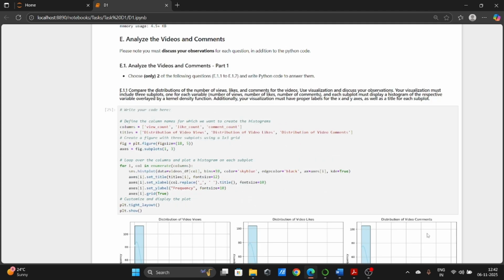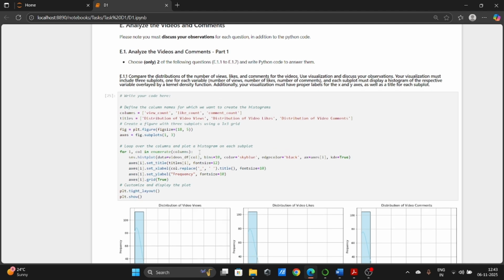So the first question was: compare the distribution of the number of views, likes and comments for the videos. To solve this question in the code, I created a list of columns which includes view count, like count and comment count, and I also defined a list of titles to label each histogram so the plot is easy to understand. I set figure size 18 and 5 to make it wide and readable, and created three subplots using fig.subplots 1 comma 3, so each histogram gets its own place.